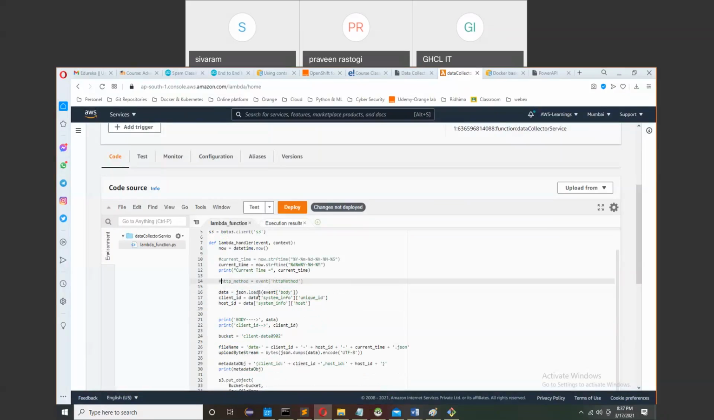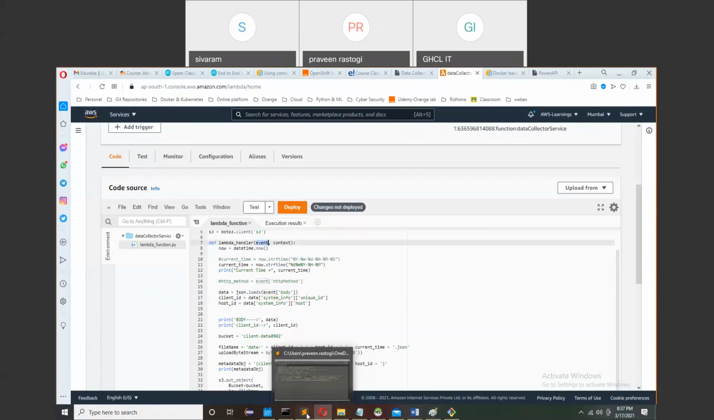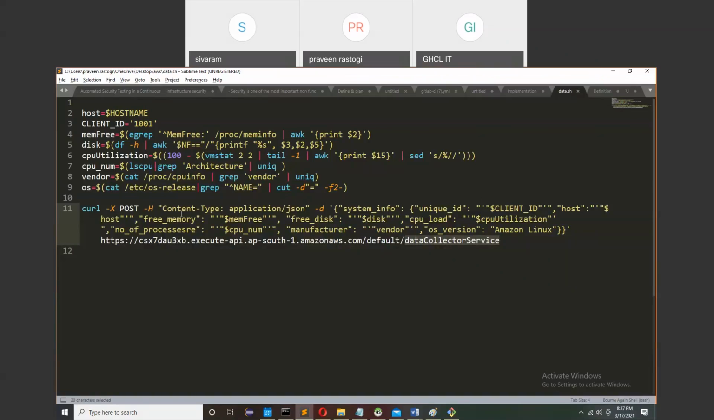This is not in use because I used it for some purpose earlier, so this can be discarded. In a Lambda function, there are two attributes, event and context. Whatever you are sending to that API comes under the event. I am submitting this data to this API, right? Yes, correct.